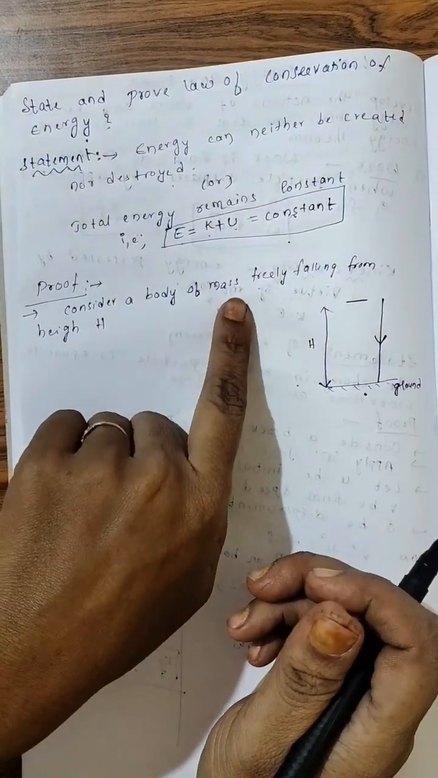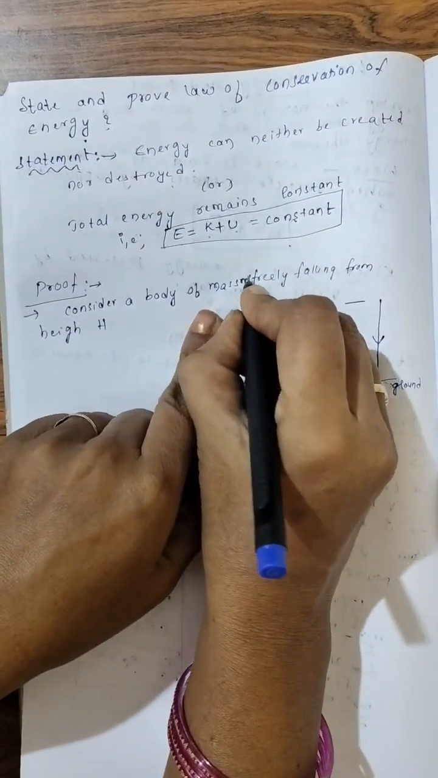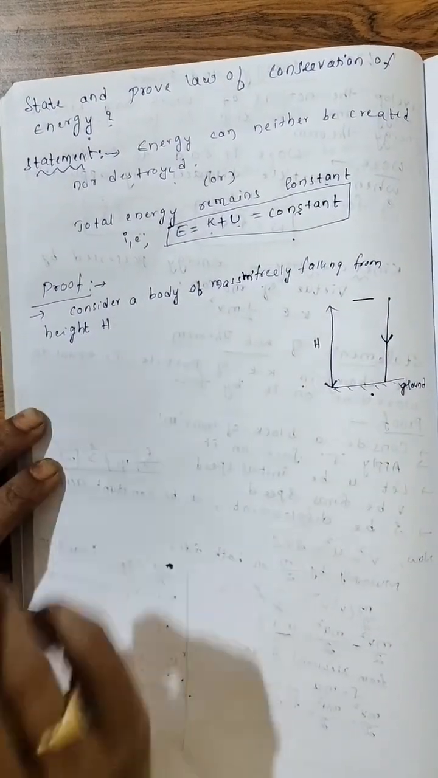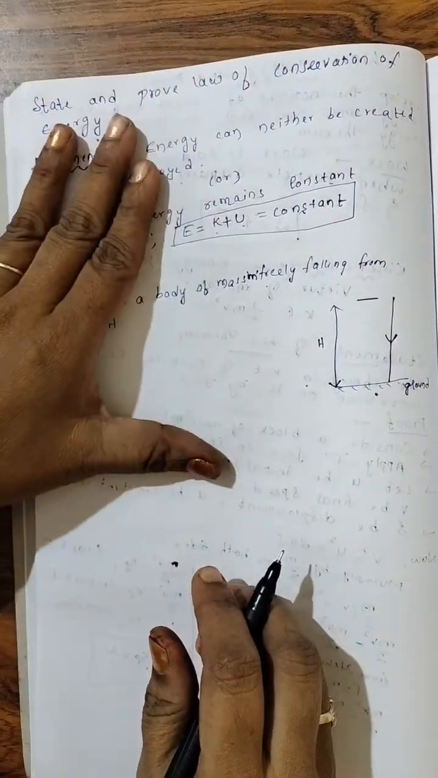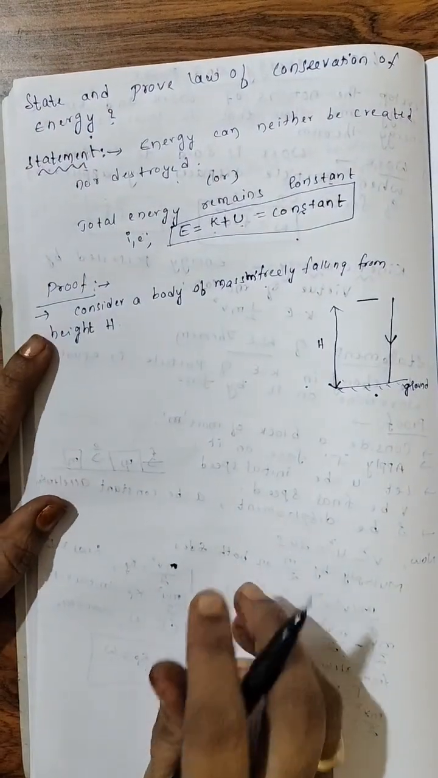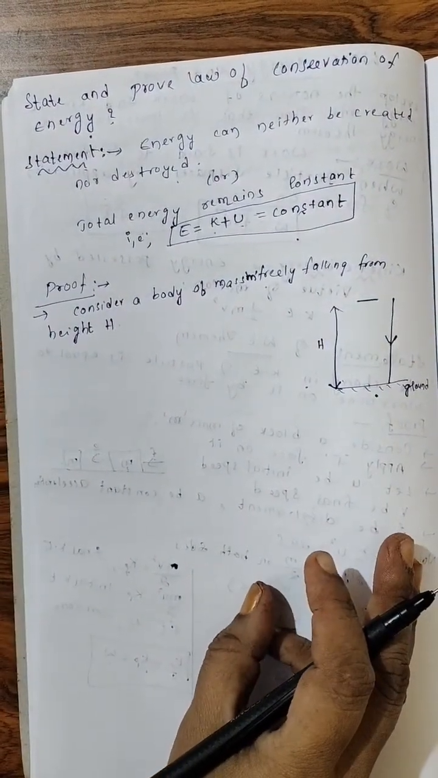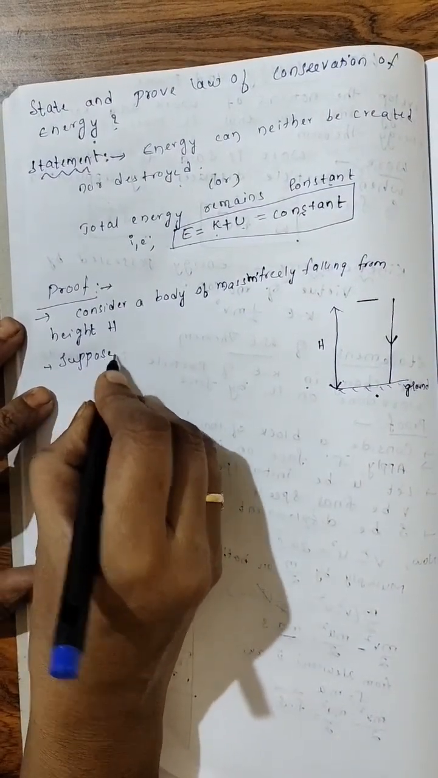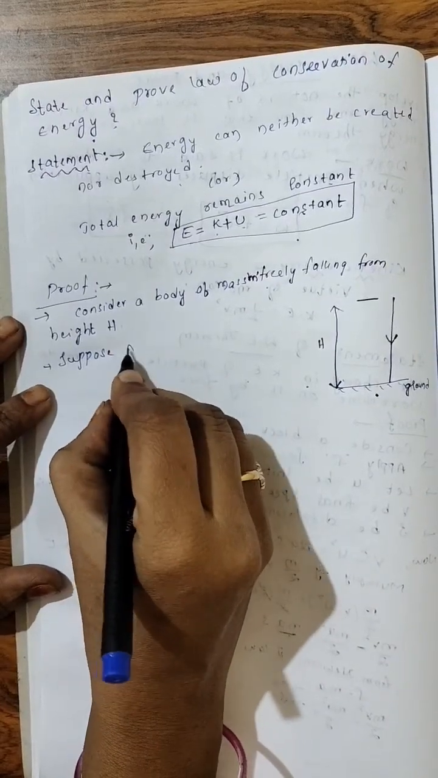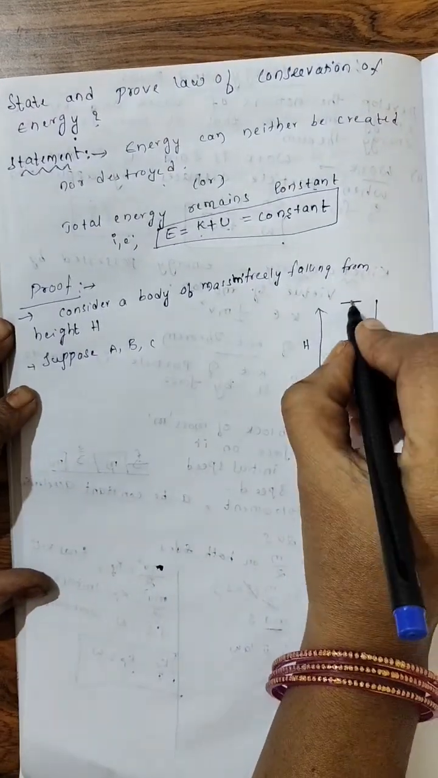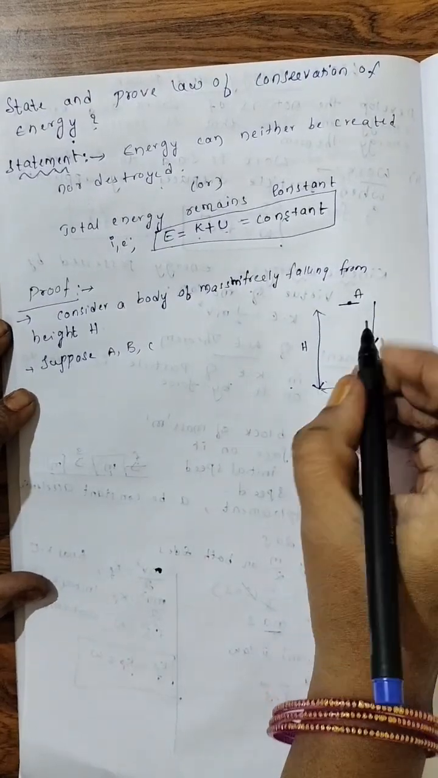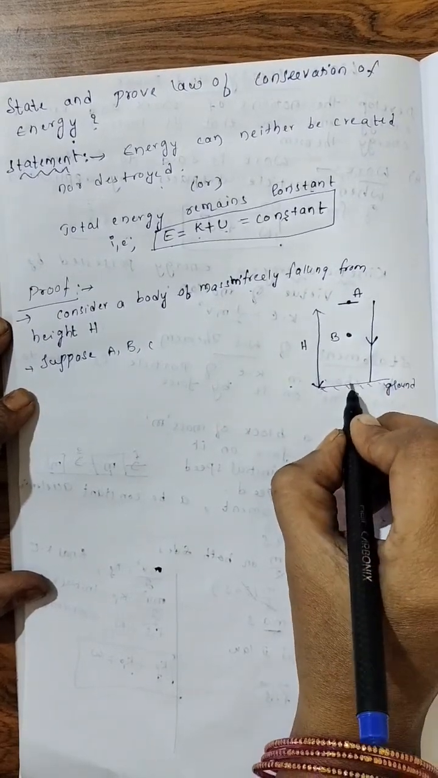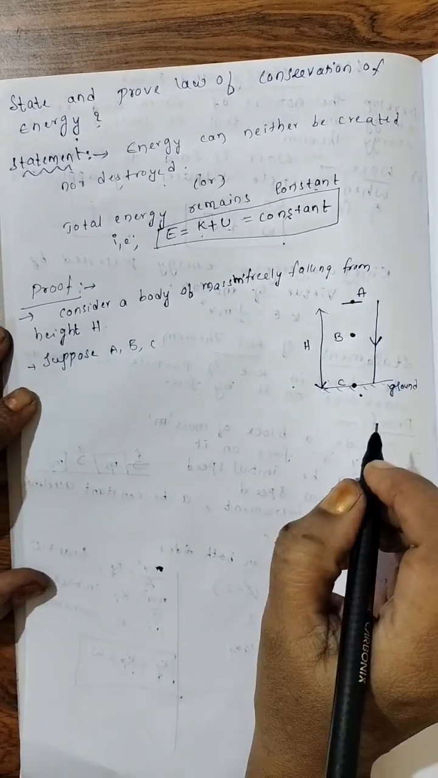So a body of certain mass m freely falling from certain height h. Here we are considering 3 points or 3 positions. That 3 positions I mention with A, B, C. The first position I will take here, top, A. Then the second position B. And third position on ground, C.